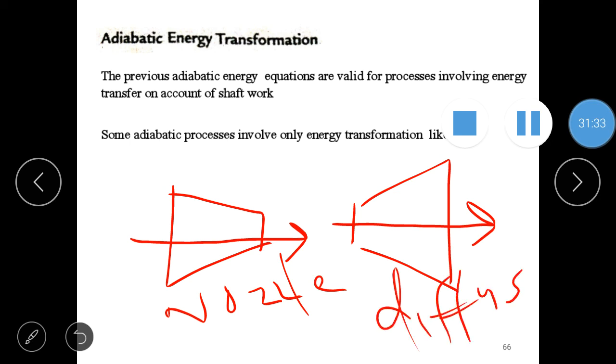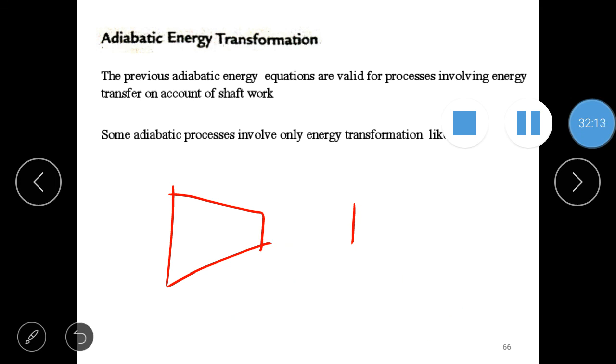In the case of a nozzle, our pressure value will decrease, and in the case of a diffuser, our pressure value will increase. These flow devices are used for compressible flow processes, in the case of aircraft, jet propulsion, rocket propulsion, etc. Nozzles and diffusers will be used throughout. So we need to convert our existing adiabatic energy equation so that it is suitable for these two cases, nozzles and diffusers. Now back to our adiabatic energy equation.